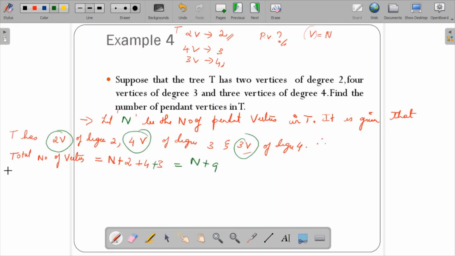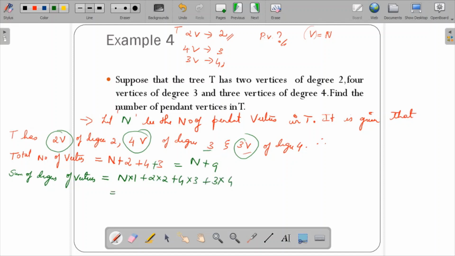And what would be the sum of the degrees? You know that for a pendant vertex it is 1. So let us find the sum of the degrees. Sum of degrees of vertices is equal to n into 1, because we know n pendant vertices are there and their degree is always 1, plus 2 vertices into their degree, 2 into 2, plus 4 vertices into their degree, 4 into 3, plus 3 vertices into degree 4, so 3 into 4.